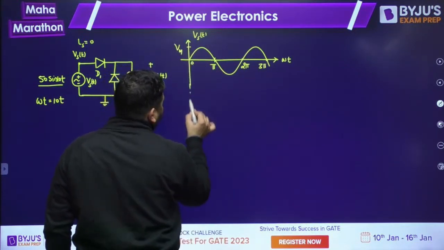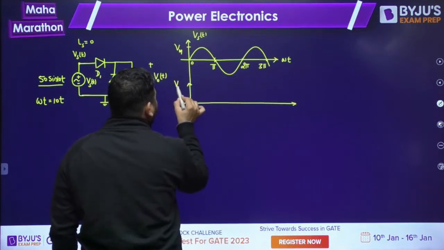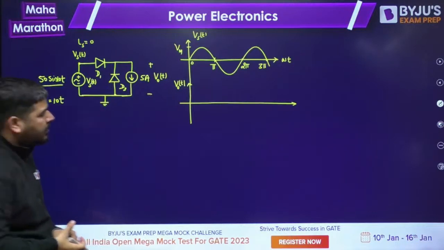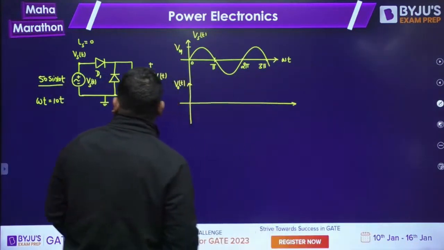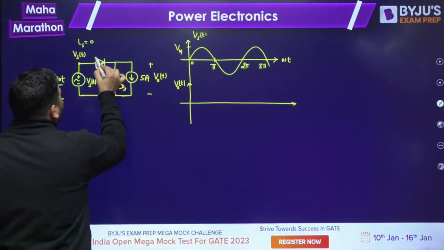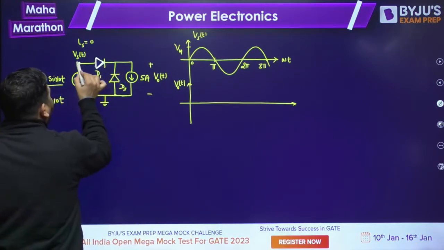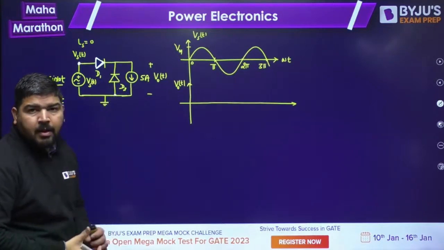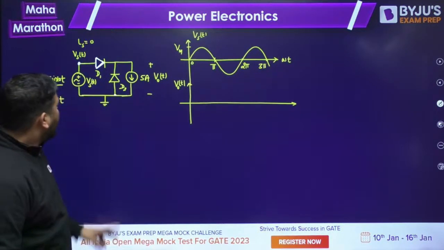Now, we are interested in plotting the output voltage V naught t. How to plot this output voltage V naught t? For that, we know that diode D1 will conduct if the anode voltage is higher than the 0 voltage, because we know that these two diodes are connected in common cathode.